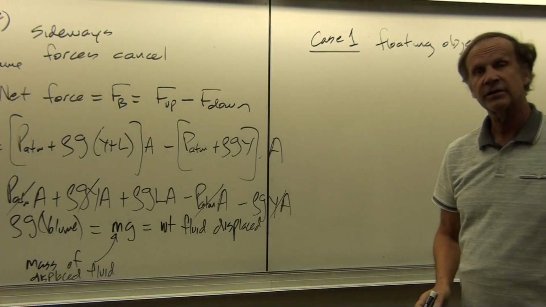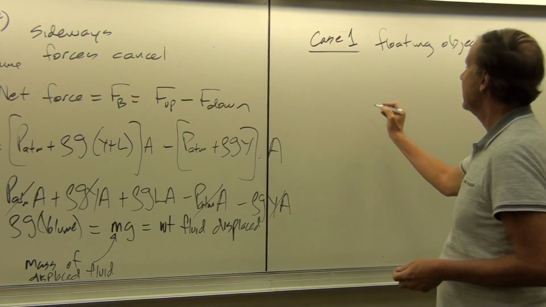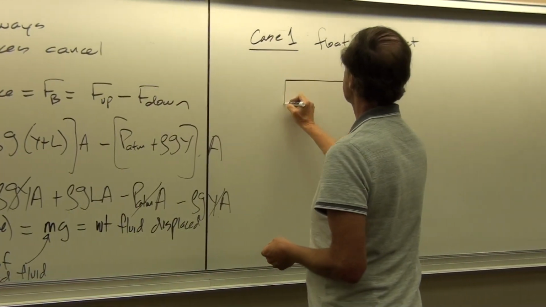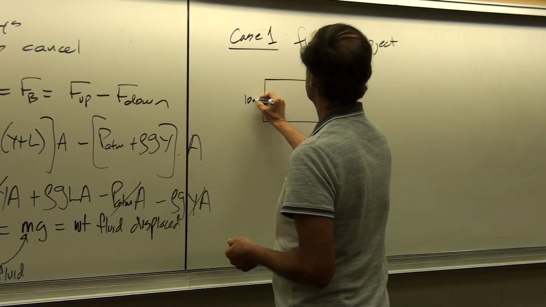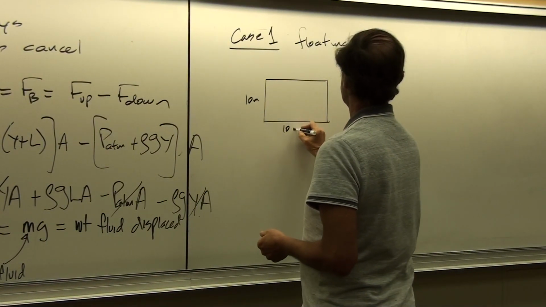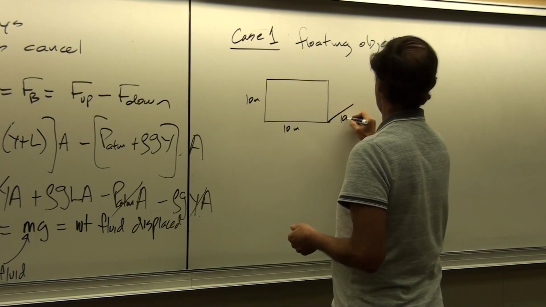What kind of an object could we have that's floating? Well, how about a big chunk of ice? We talked about ice before. So let's have a big cube of ice that's 10 meters by 10 meters by 10 meters on a side.